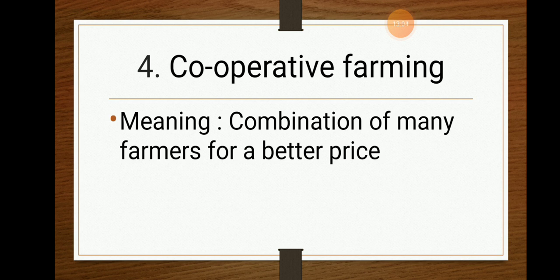And even while marketing, distributing or selling the goods, it is also profitable, where some of the people can work and some of the people can do the marketing. By this, everything in the economy will go hand in hand, and it will be very easy for the people to distribute all these things in the economy. So cooperative farming also helps the farmers in a better way. This is also one of the major reforms made by the government.